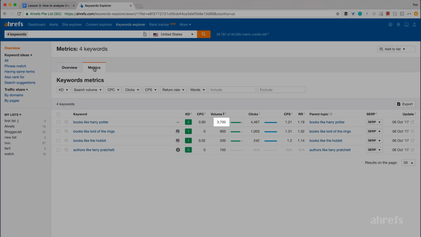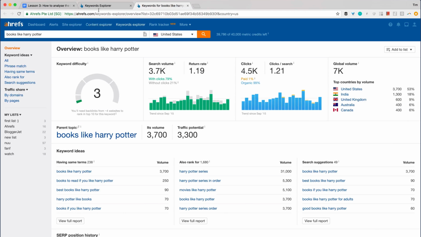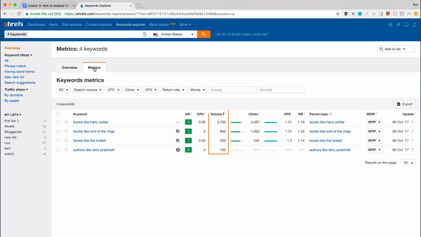People search for it 3,700 times every single month in the US alone, and the global search volume across all countries is 7,000 searches per month. So by targeting these search queries with her blog posts, she was almost guaranteed to get a lot of highly targeted visitors to her blog. And because these searches clearly indicate that people are looking for book recommendations and therefore willing to buy, she could easily squeeze recommendations of her own books into her articles and make some sales this way.